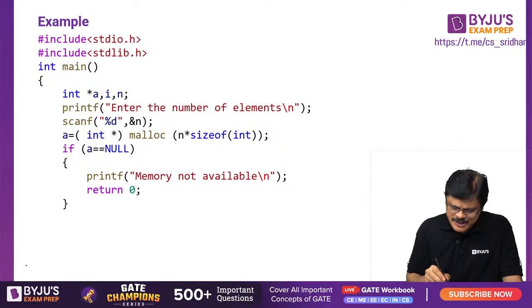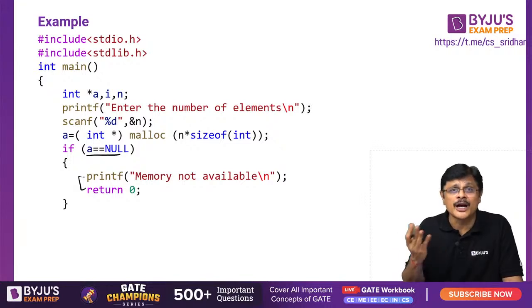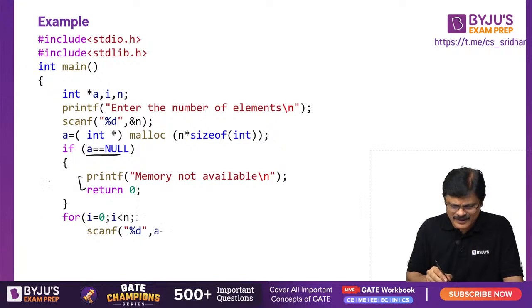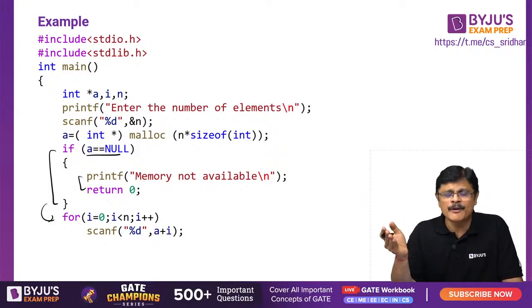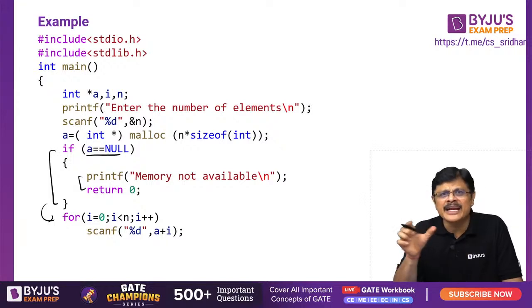Now this is your responsibility, my dear friends. It is your responsibility to check the value returned by the malloc function. Sometimes malloc, if memory is not allocated, will return null. So if it is null, you have to say memory is not available, we can't do anything. You have to mention that and return. If memory is available, that is A is not null, then you can do whatever activity you want. In this particular memory, n into 4 bytes are allocated, so you can store n integers.